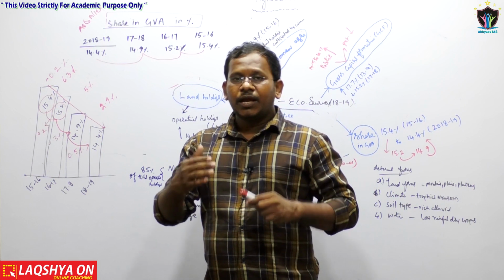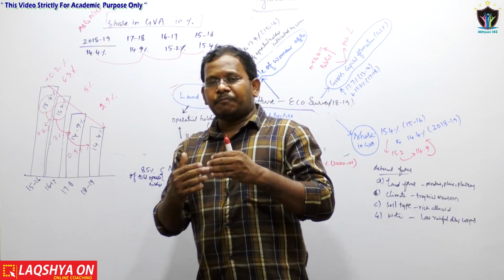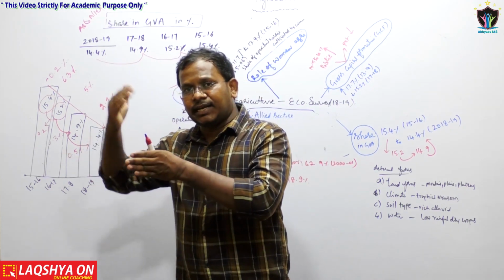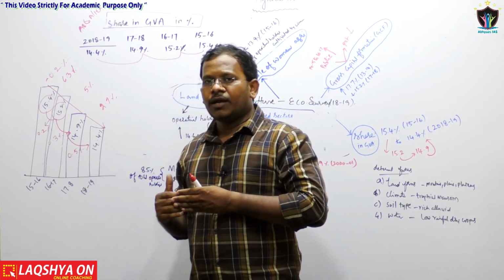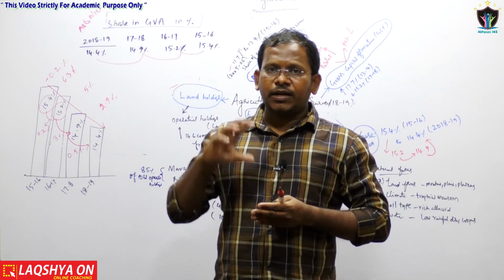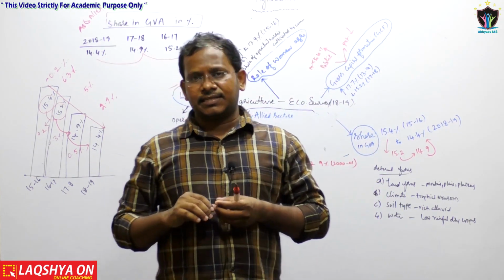What does this mean? Every year, the percentage share of agriculture and allied sectors in the GDP is getting decreased even further. That is the reason why there is a matter of concern as far as the productivity of the agriculture and allied sectors is concerned.